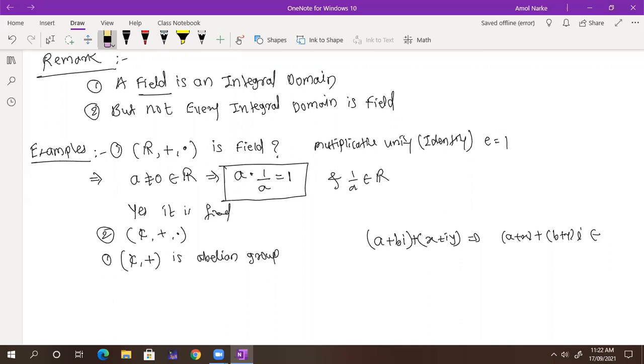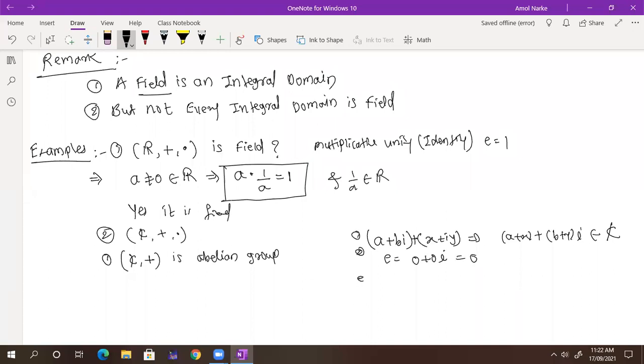What is the inverse? The associativity is there. What is the identity here? Additive identity: 0 plus 0i. Yes or no? If you add 0 plus 0i to any number, you get the same number. So the identity is 0 plus 0i, that is nothing but what you call 0.